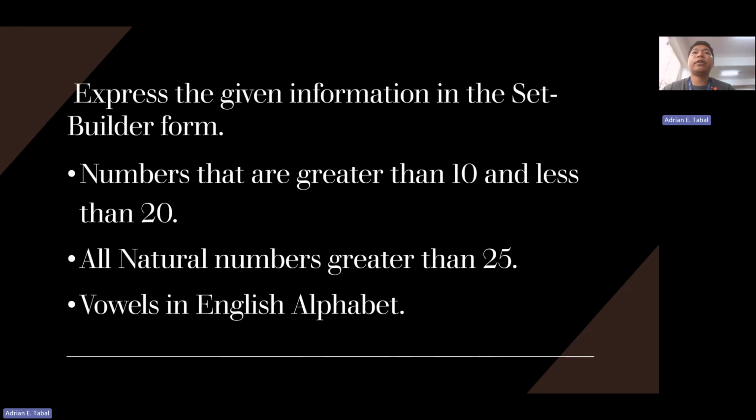So express the given information in the set builder form. Numbers that are greater than 10 and less than 20. All natural numbers greater than 25. Vowels in English alphabet.